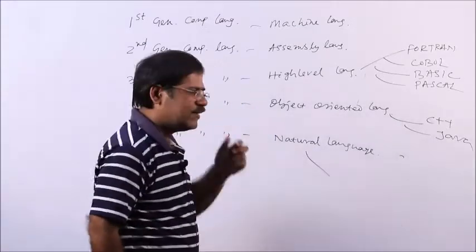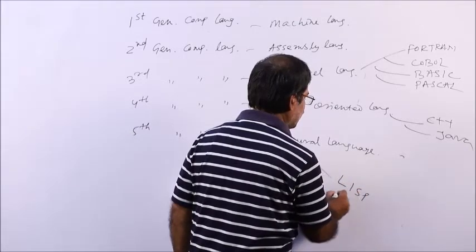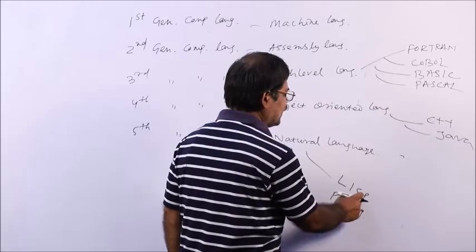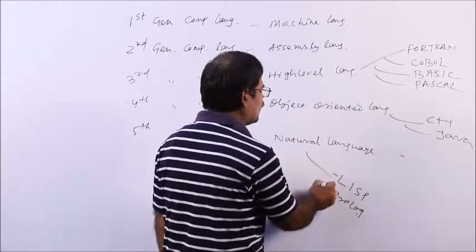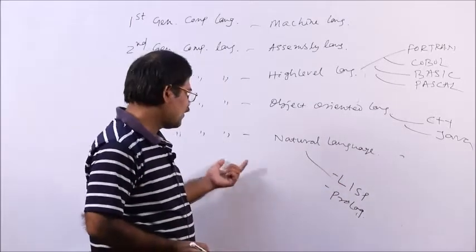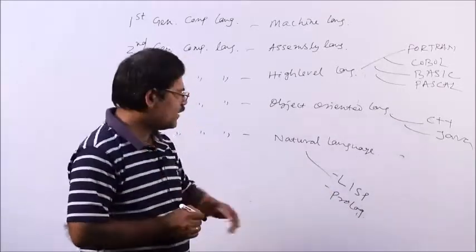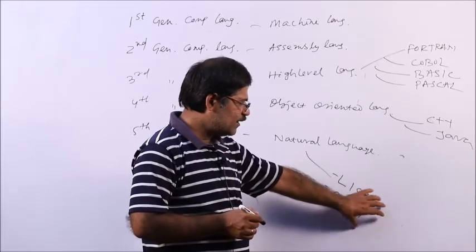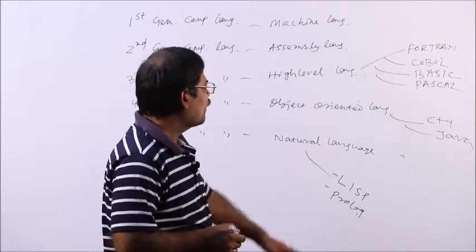What is your natural language? Lisp and Prolog. Lisp is list processing, and Prolog is programming in logic. These are two powerful languages we are using to represent one's knowledge in computer. For the fifth generation of language, research is going on about this natural language. So these two powerful languages, Lisp and Prolog, are used to represent one's knowledge in computer.